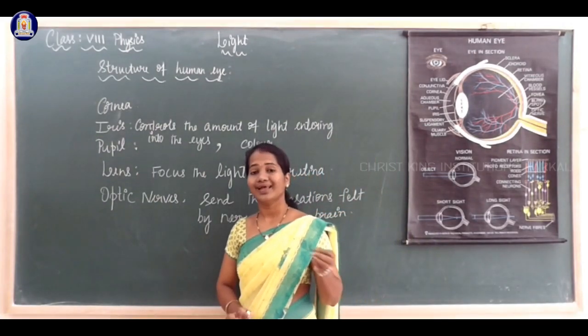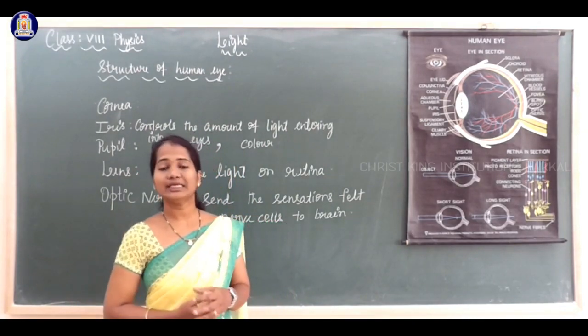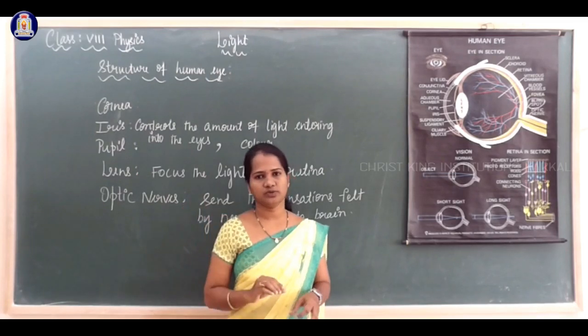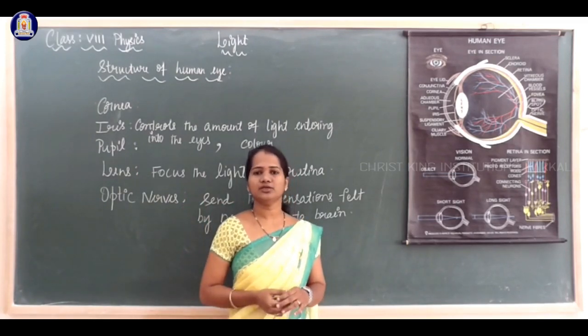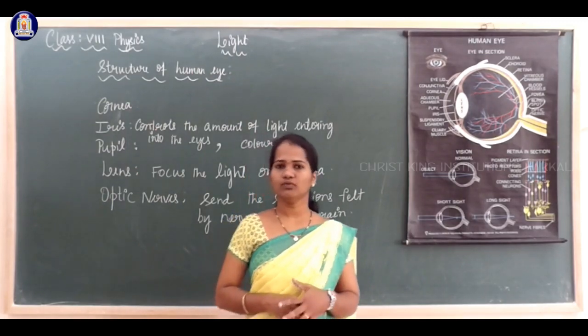Actually, here light signals are converted into electrical signals, and finally the brain interprets the object. Oh, actually, what is that object? That final message is given by the brain. In this way, our eye works.